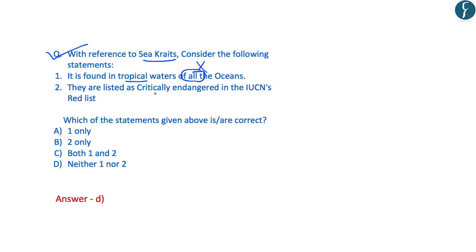The second statement further reads that they are listed as critically endangered in the IUCN's Red List, which is a wrong statement. This is because they are listed as least concerned in the IUCN's Red List. So the correct answer in this case is D, that is, neither statement 1 nor statement 2 is correct. And with this, let us move on to the next article.